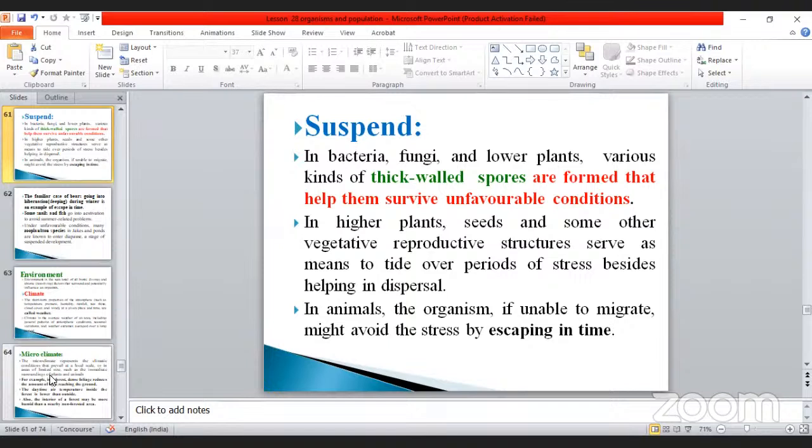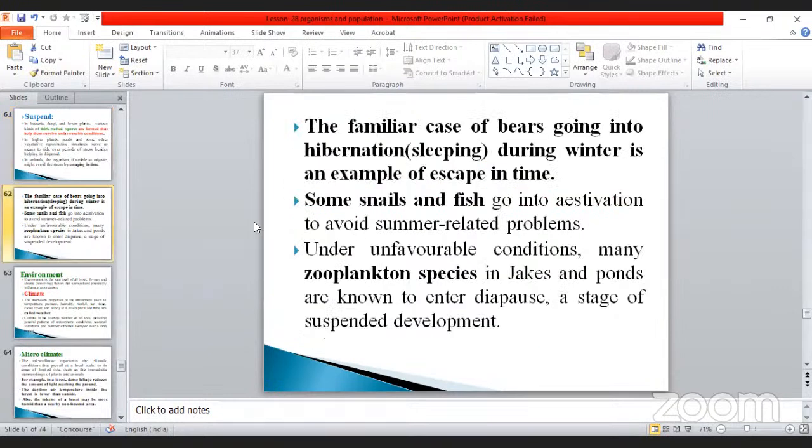After that, when the favorable conditions return, at that time the spores cleave open and the organisms come out and they can survive. That is another important thing. The third one is the familiar case of the bears going into hibernation. Already told you. Some snails and fishes also do this, and zooplankton species.